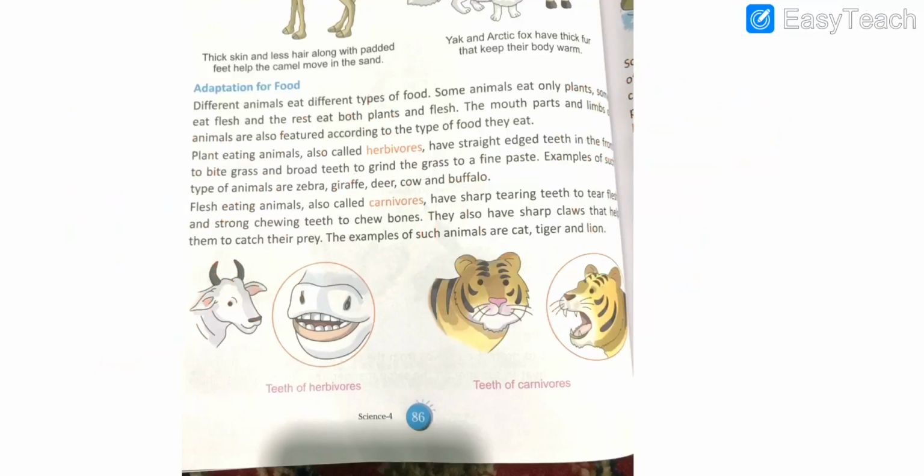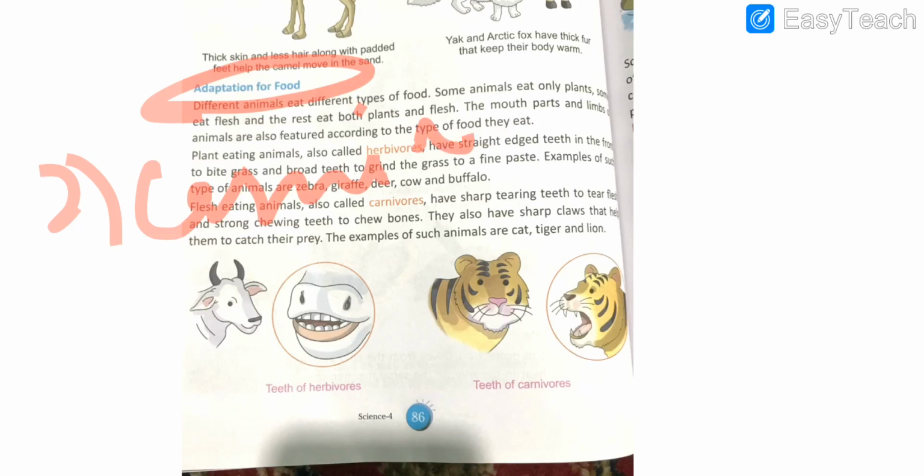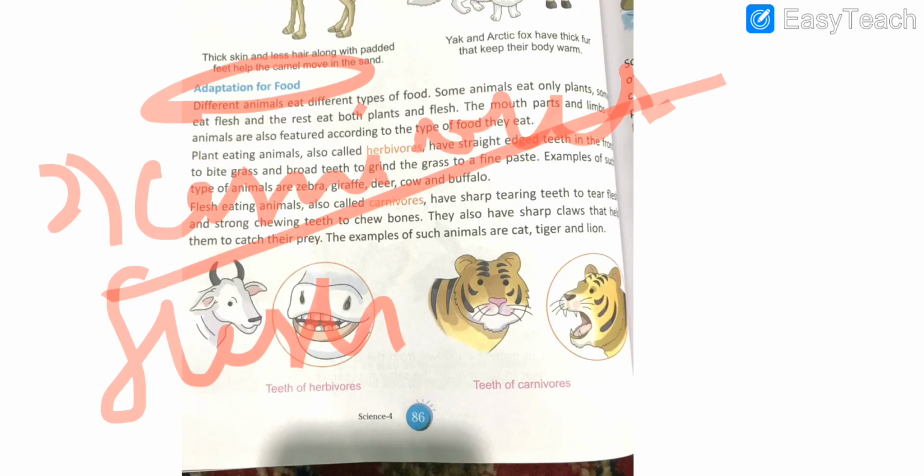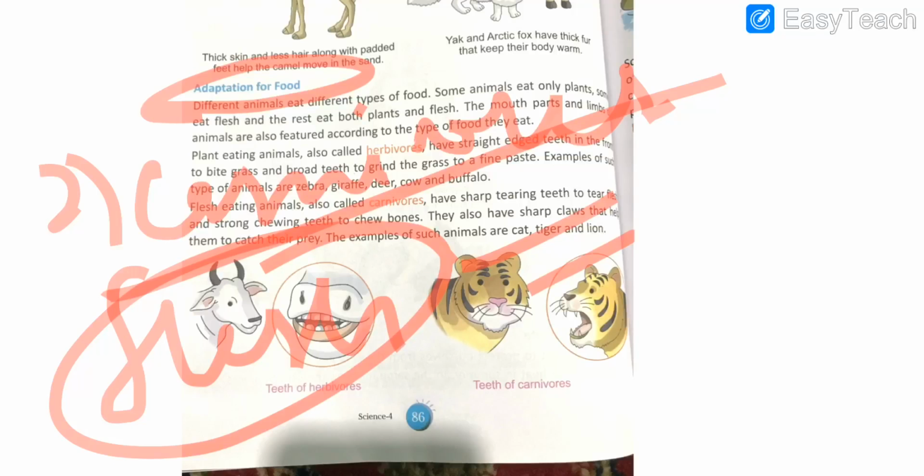The second group of animals based upon the adaptation of food are carnivores. What are carnivores? Students, carnivores are actually the flesh-eating animals. That is, those animals that feed upon only flesh are called as carnivores. And how are their teeth developed?